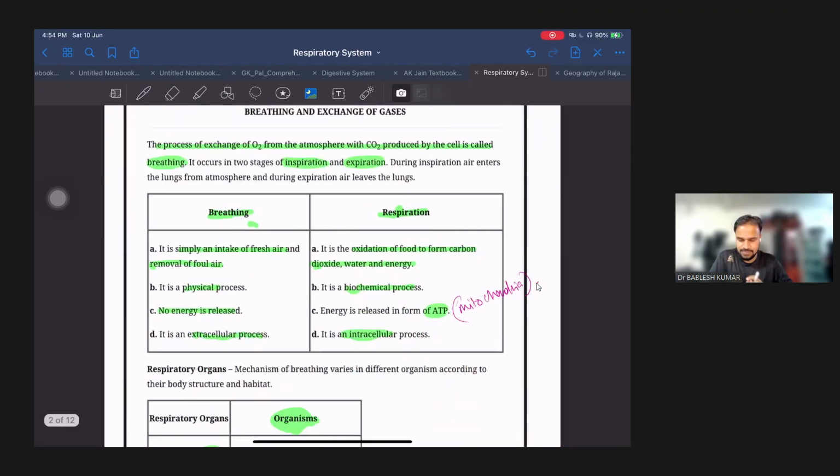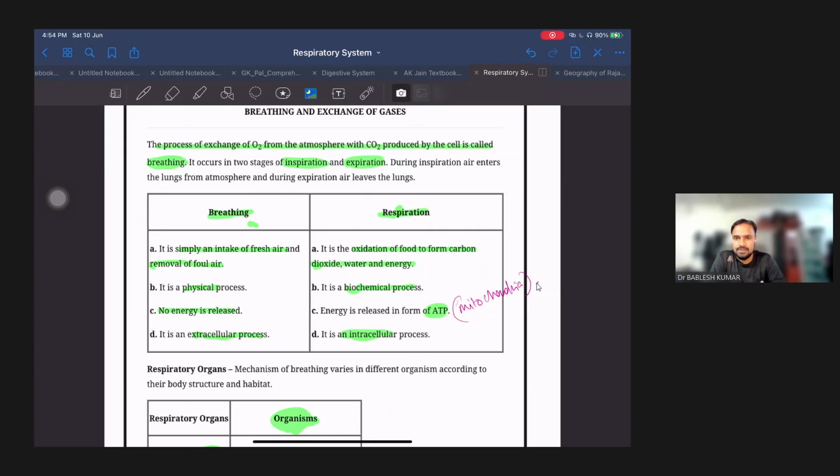First, we had breathing and respiration. What is breathing and what is respiration? Breathing is simply intake of fresh air and removal of foul air. It's a physical process. There is no energy released, and it's an extracellular process. While respiration is a biochemical reaction in which oxidation of food takes place, and ATP molecules are formed. ATP is a source of energy, and CO2 is also formed in this complex process, which is released through our lungs. It's an intracellular process, inside the cell.